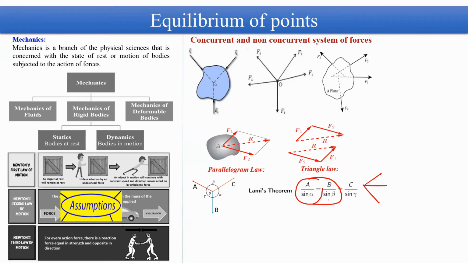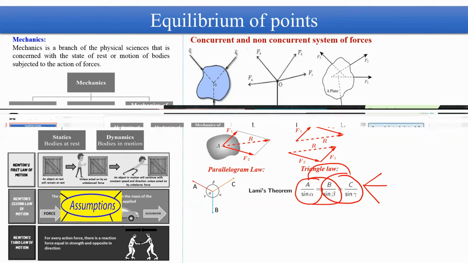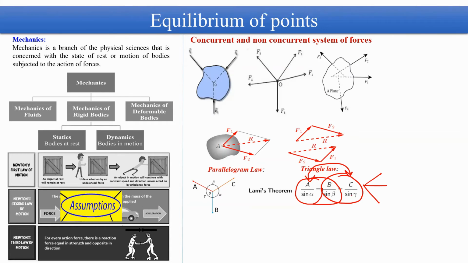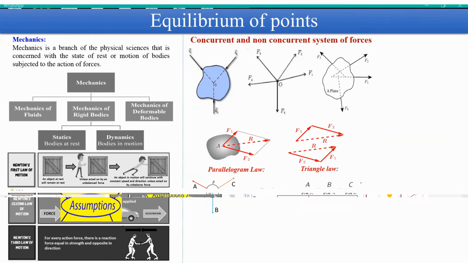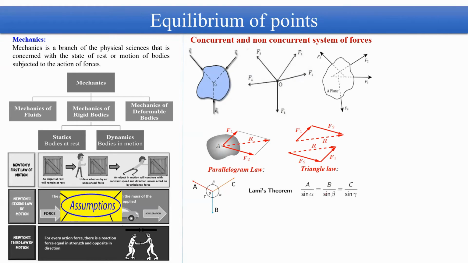A by sine alpha is equal to B by sine beta. This is another equation, B by sine beta is equal to C by sine gamma. And there is another combination, that is A by sine alpha is equal to C by sine gamma. That means you may get three equations out of this single equation of Lami's theorem. So if you have three equations, then it is possible that you can determine several unknowns. I think at least two or three unknowns you can determine. That we'll see from examples of this single equation of Lami's theorem.